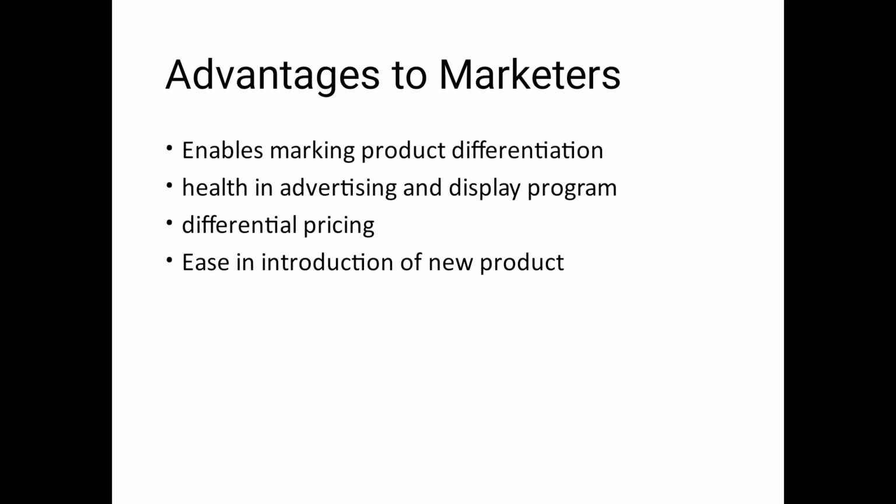Third is differential pricing. Yes, the branding may create a special liking about the product. Say you like Ferrero Rocher so well that you would like to have it in the milkshake, on the cakes, on the other confectionery items. You would like to have it everywhere. But how would you differentiate? By price, by outer look, right? By these features, you are enabled to make sure that you are using the correct Ferrero Rocher.